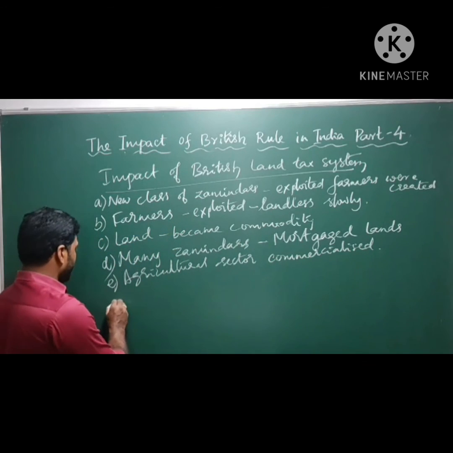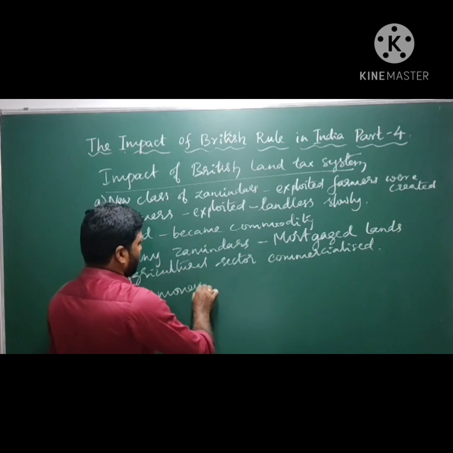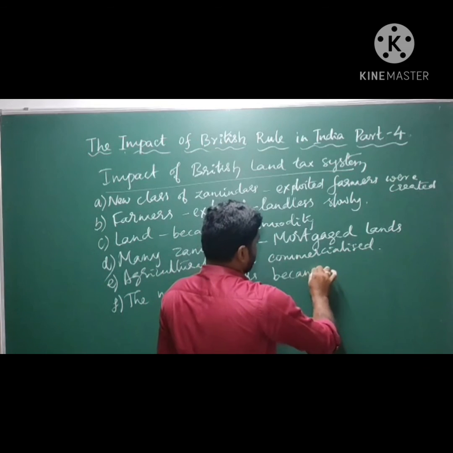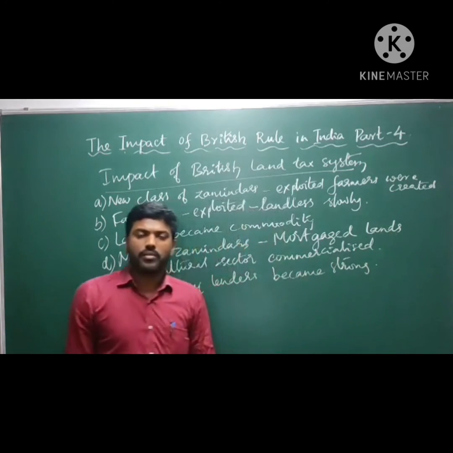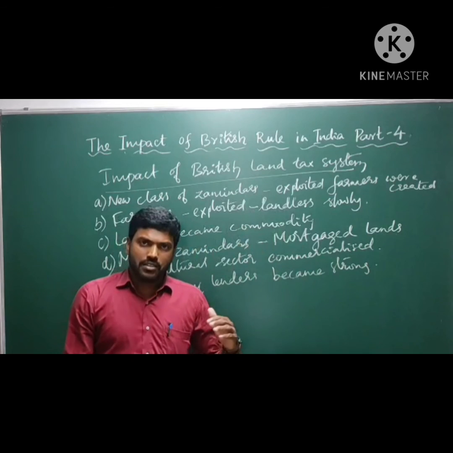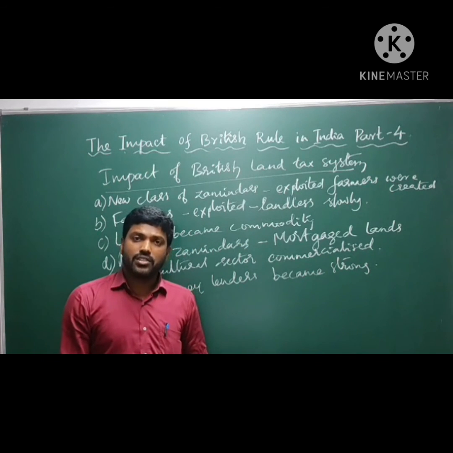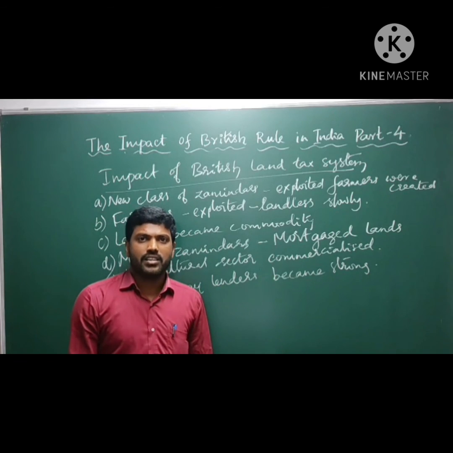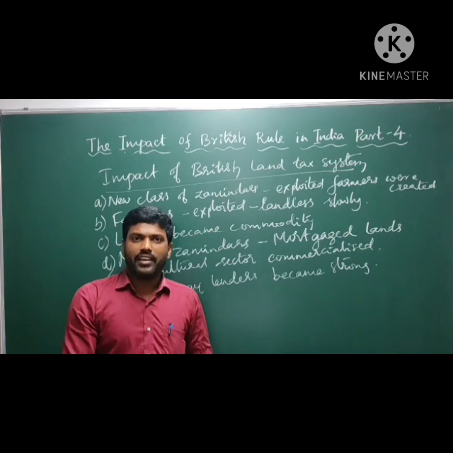And the last one is that the money lenders became strong. Day by day, small farmers, marginal farmers, even zamindars approached the money lenders to take loans because they failed to pay the land tax.